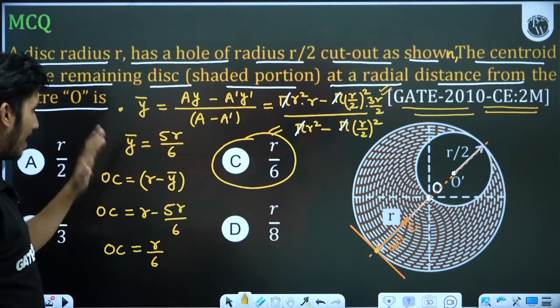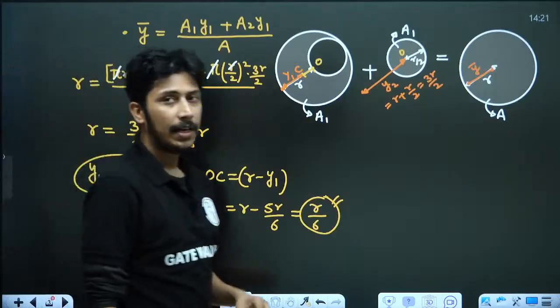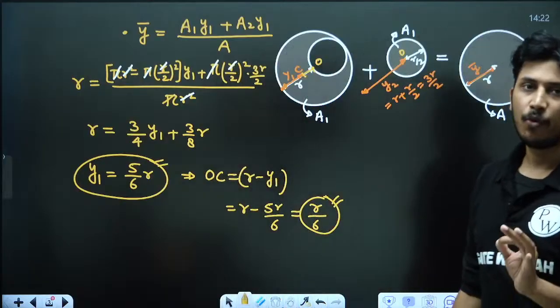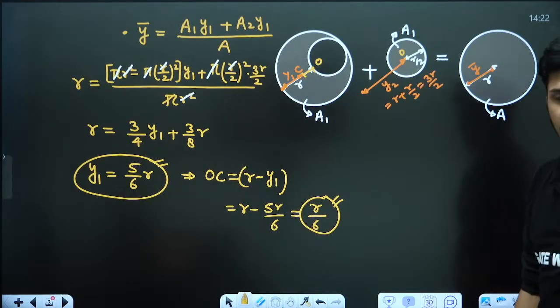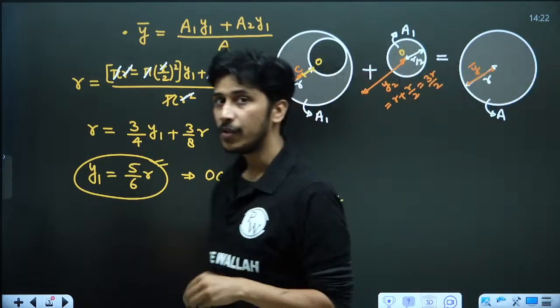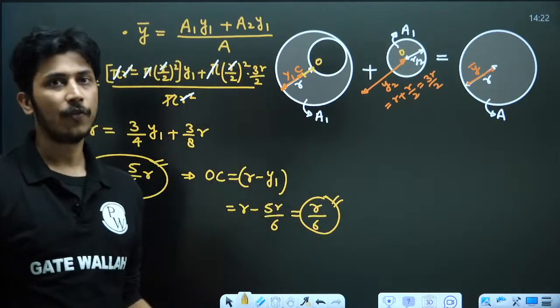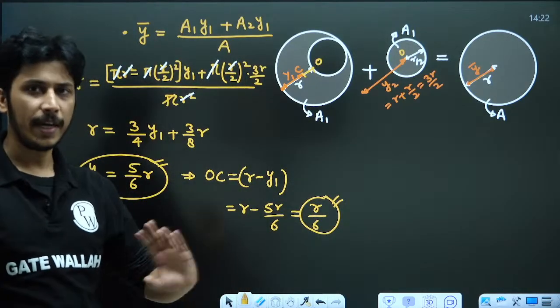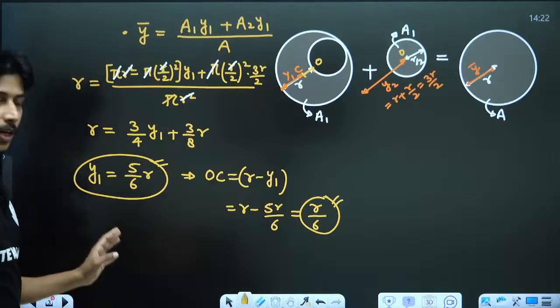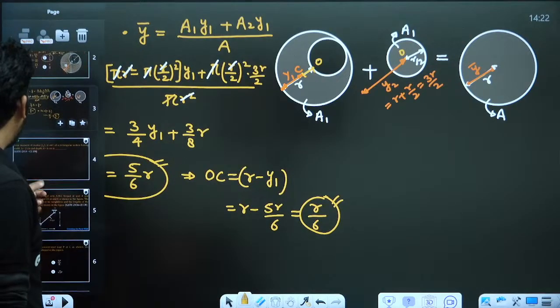So you can solve with any approach, and from now on any question of moment of area you can solve the same way. I have given a lot of time to this question because all questions from moment of area, centroid, or anything related to area you can now solve. That is why I have given you two approaches.